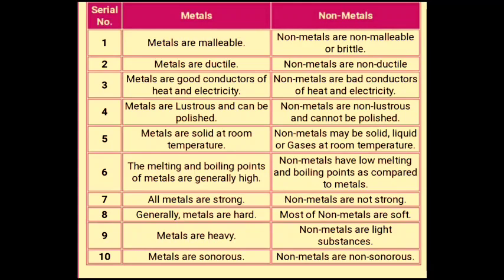Generally, metals are hard and most non-metals are soft. The exception is that diamond is the hardest natural substance. Metals are heavy, non-metals are light substances. Metals are sonorous, means on beating they produce ringing sound, but non-metals are non-sonorous. That's why they are not used for making bells, because they cannot produce ringing sound on beating. So this is the difference between metal and non-metal.